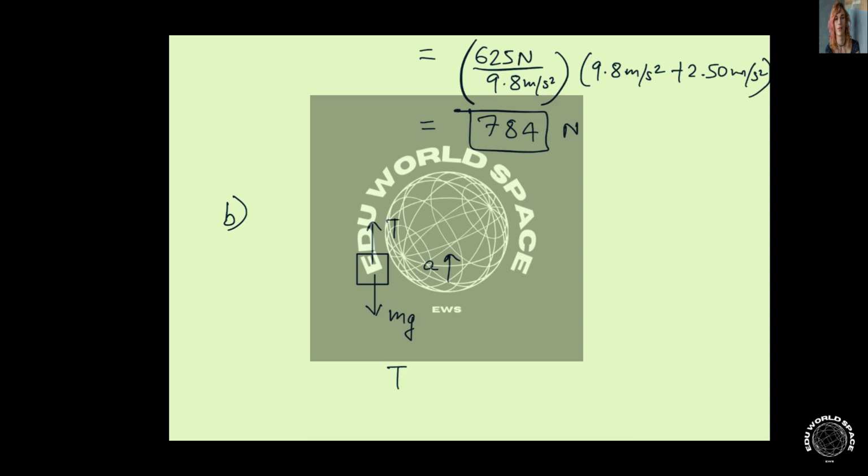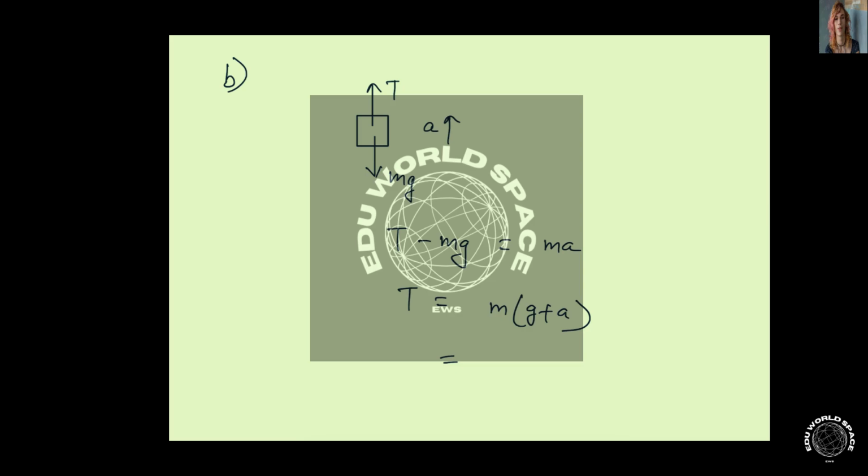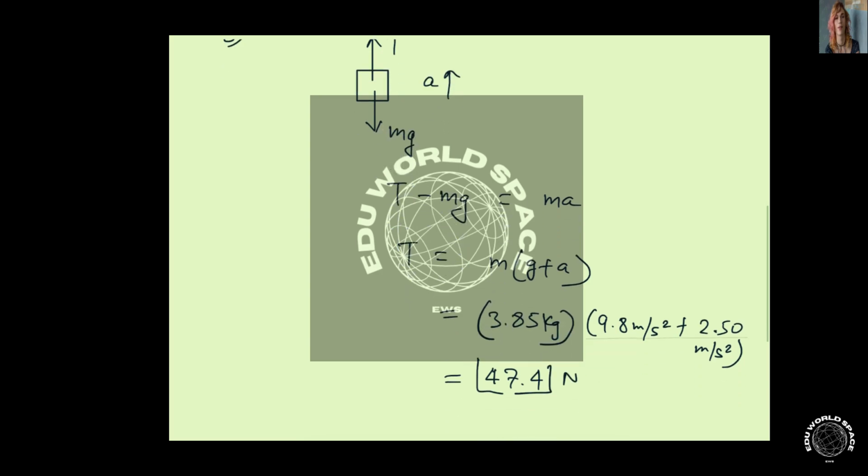So the equation of motion for the package will be T minus mg, and this is the net force. Net force is mass times acceleration. So tension in the string is mg plus a. Mass is 3.85 kilogram, g is 9.8, and acceleration is 2.50. So we get the tension 47.4 Newton. This is the required solution.